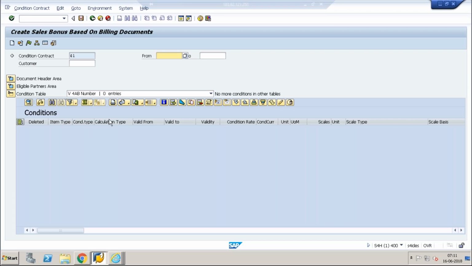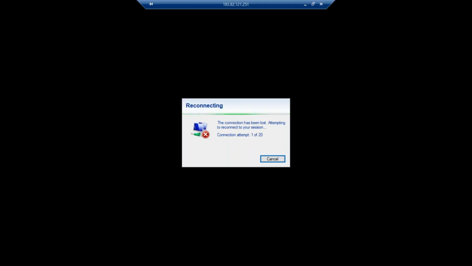Right, so this is the place where I'm creating. What is the transaction? The transaction is WCO, an end user transaction to create a condition contract. In this condition contract, first of all, the condition contract type will control whether it's relevant for customers, suppliers, or some header details and basic data details.